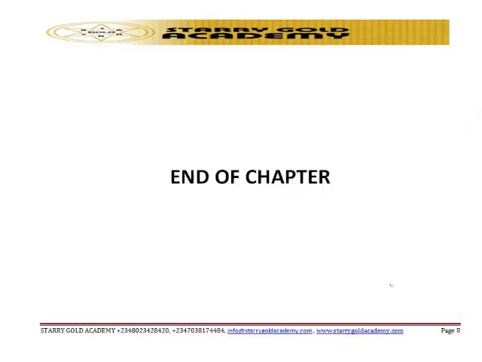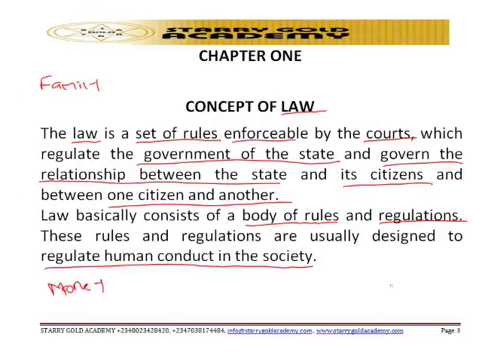So we've come to the end of the chapter talking about the concept of law. In summary, like we said earlier, law is a set of rules enforceable by the court which regulates the government of the state and its citizens. So law basically consists of a body of rules and regulations designed to regulate human conduct in society.